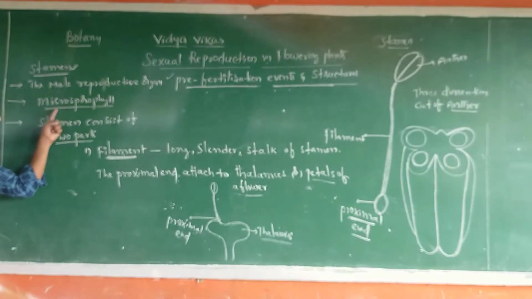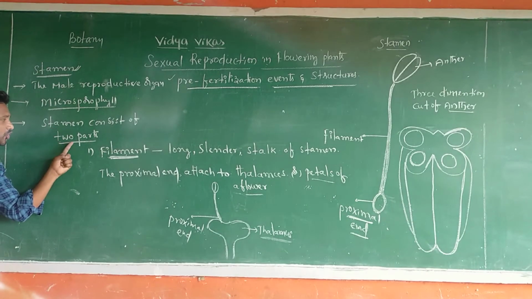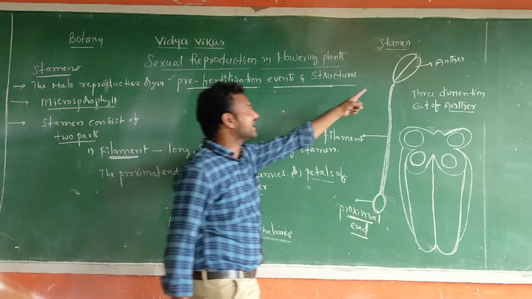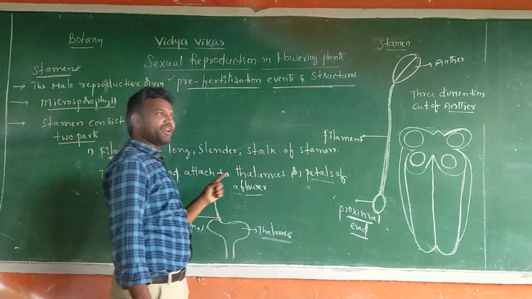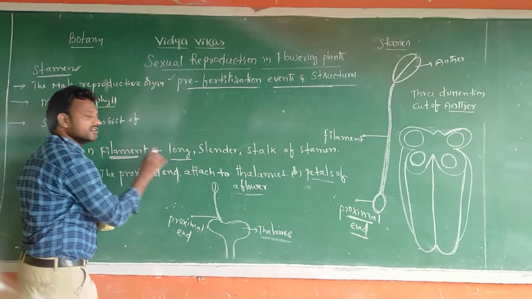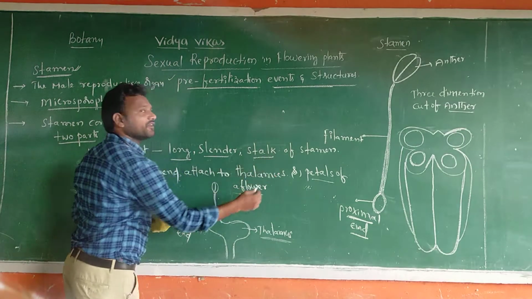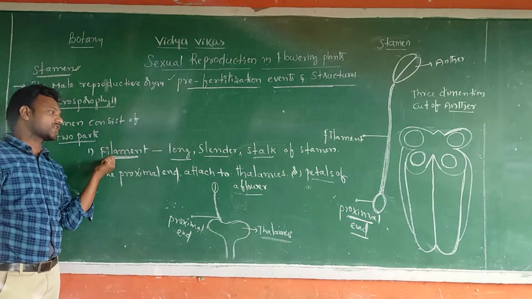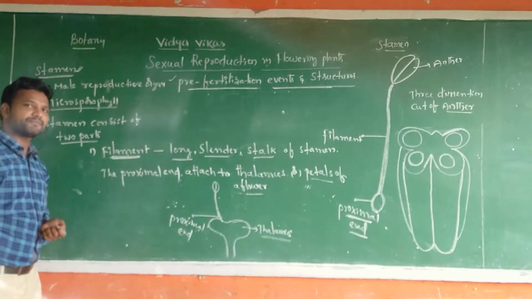Stamen is also called microsporophyll. Stamen consists of mainly two parts, sir: one is the filament, the other one is the anther. So we completed the filament. Once again, filament means a long, slender stalk of a stamen. The stalk of a stamen is called filament.